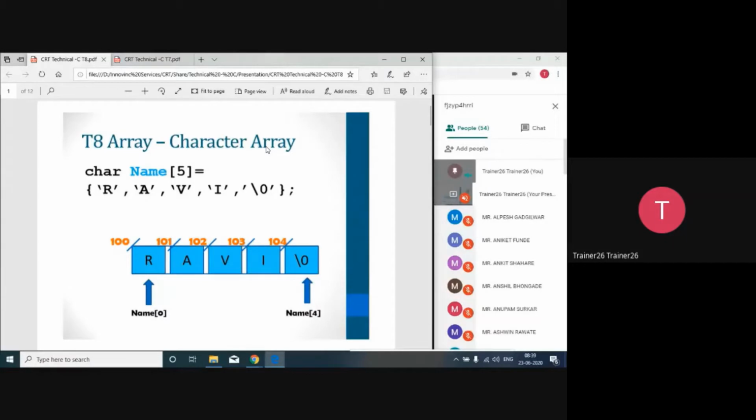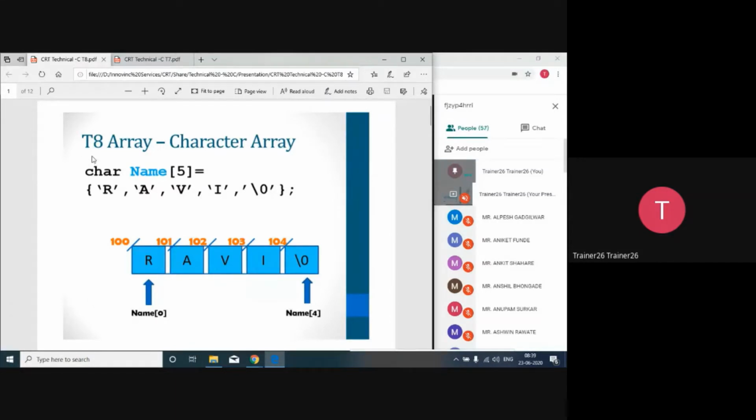In today's session, as I already covered the integer array, I just want to divide the topic into two parts: how we are going to handle the integer array with pointer arithmetic, and how we are going to handle the character array specifically, because some things are different in a character array. So let's start with today's session of a character array.